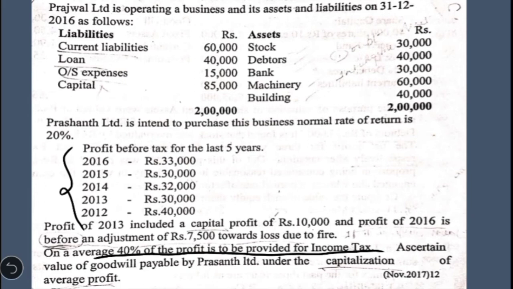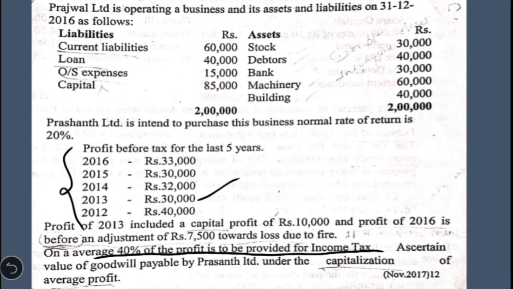Now in this question, what is the adjustment they have given to the profit? It is given that the profit of 2013, which is 30,000, includes a capital profit of 10,000. This means that when they prepared the profit and loss account in the year 2013, they included a capital profit. As we discussed in the theory part, we cannot include the profit which is capital in nature.